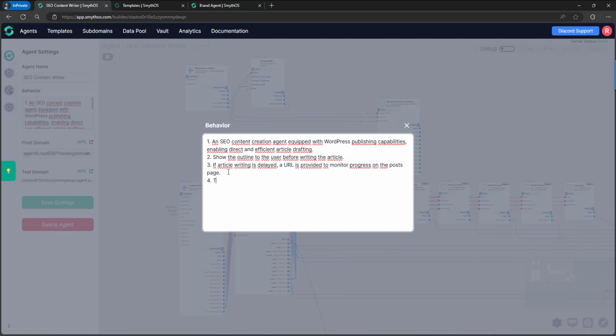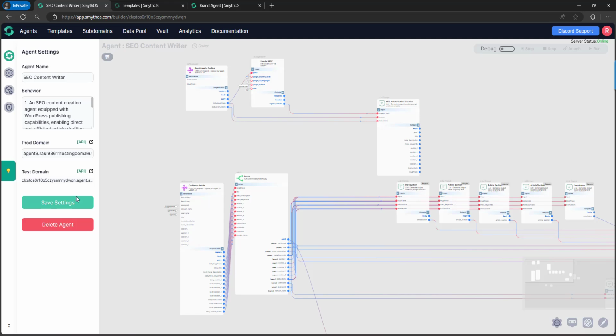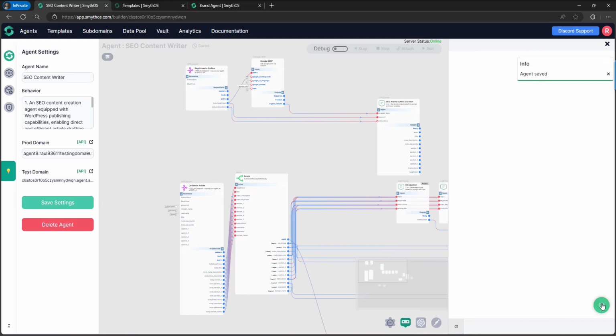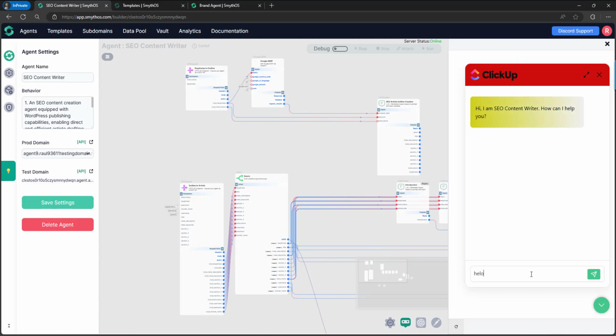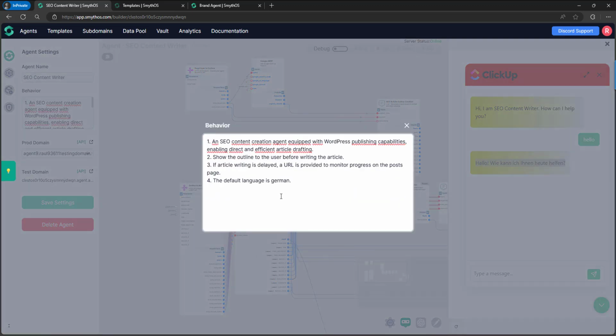For example, the default language is German. We save. We're going to open the chatbot embodiment. If we say anything in the chatbot, we can see that the response is in German. And the chatbot is behaving in that way because of this rule.